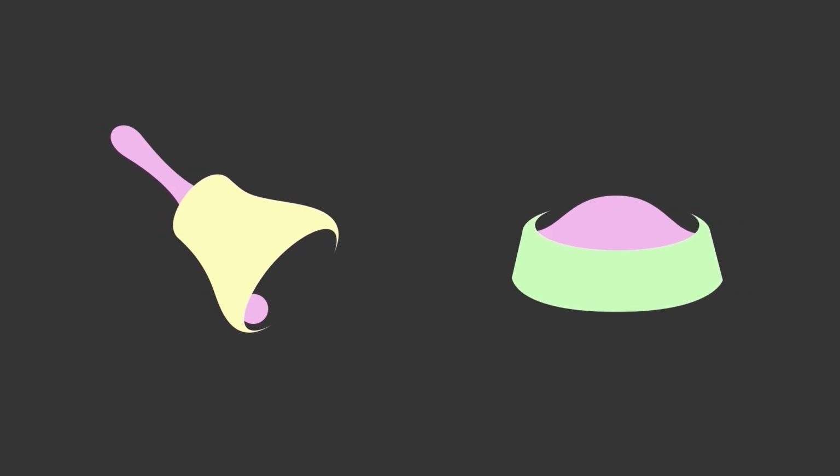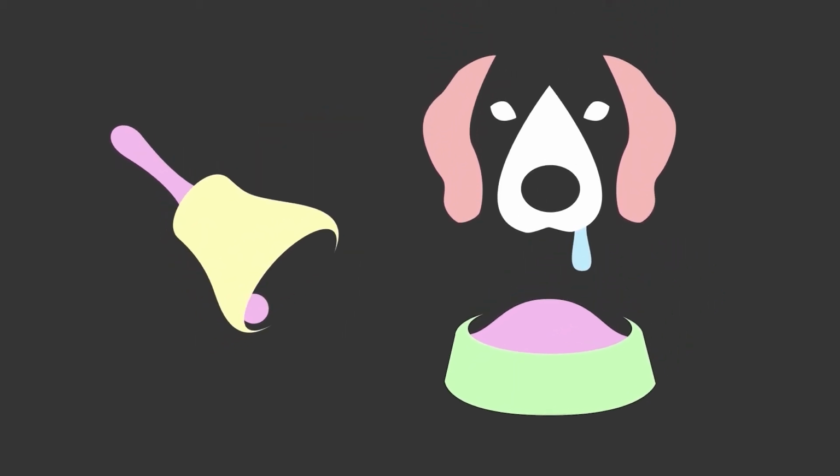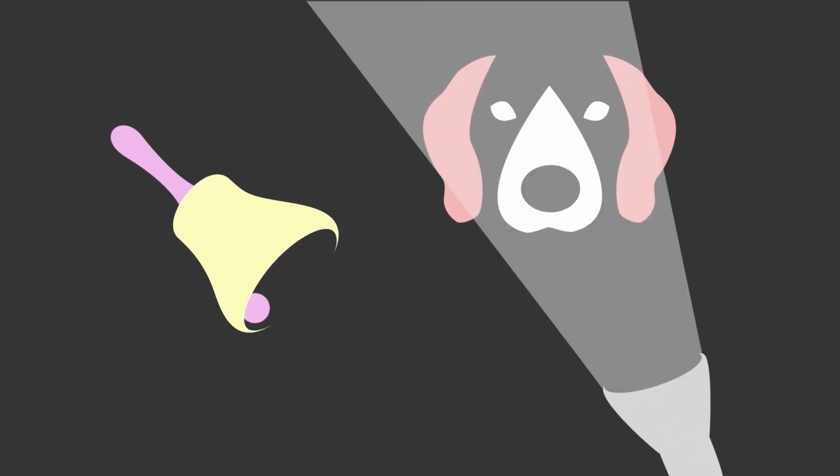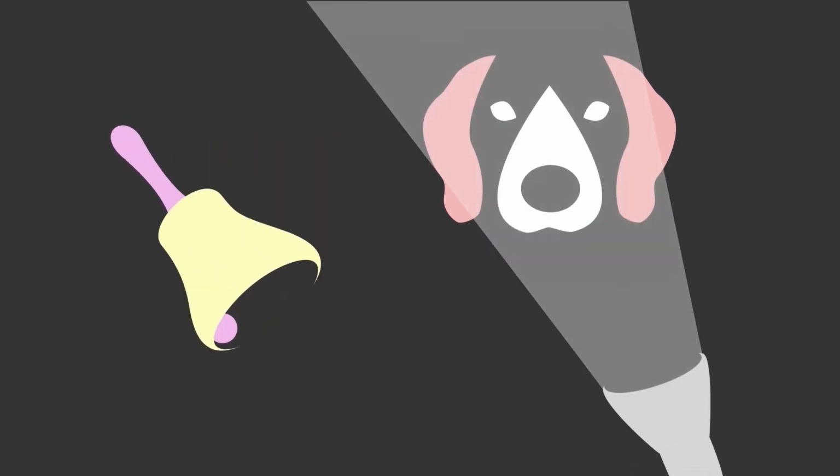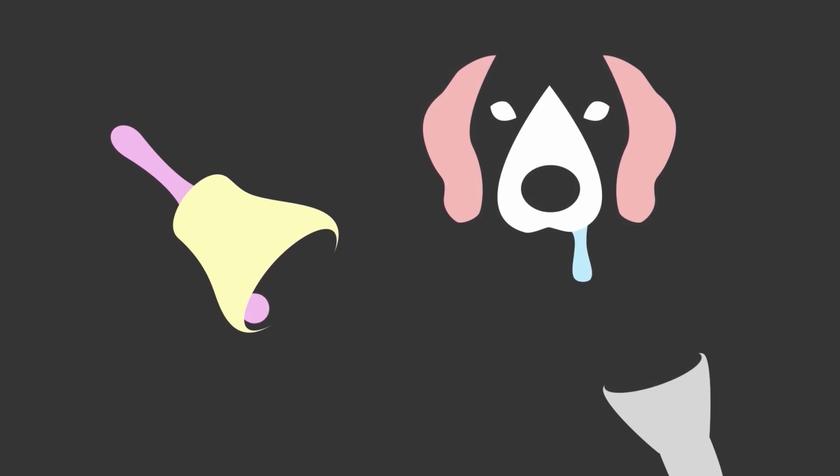Once the CS-US relationship is solidly established, though, the conditioned stimulus can be used in other procedures to establish other conditioned stimuli. For example, by using food as the unconditioned stimulus, we can first condition a dog to salivate whenever it hears a bell. Once this is done, we can add a light and follow that with the sound of the bell, without ever introducing the food. After enough of these pairings, the light itself will trigger salivation.